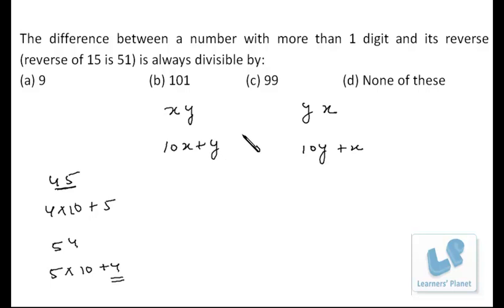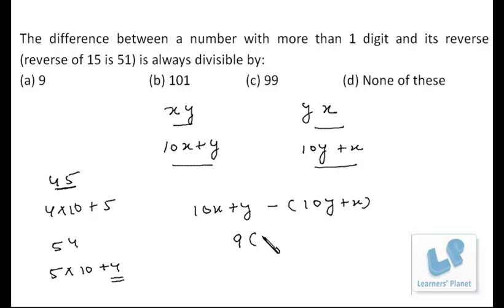Now, this is a digital representation only, and we have to find out the difference between these two. So 10x plus y minus 10y plus x: 10x minus x is 9x, so it's 9 times x minus y. So the difference between a number and its reverse is always divisible by 9. We have seen 9 over here, it's always 9 that will be there. So it's pretty true.